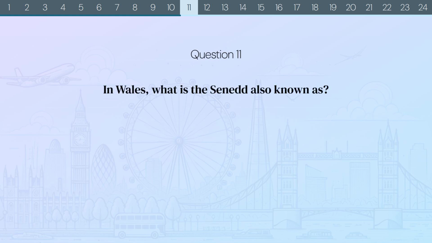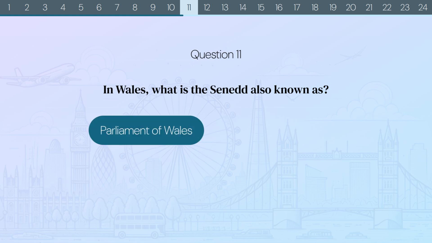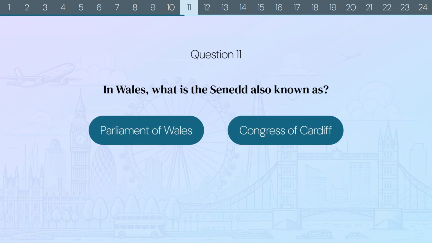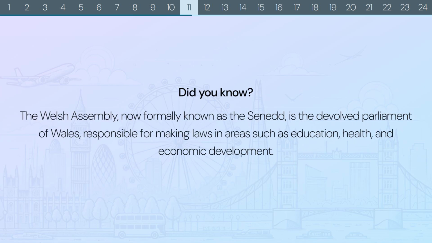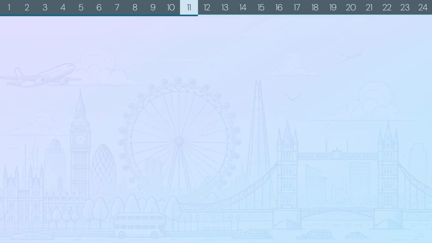Question 11. In Wales, what is the Senedd, also known as? Parliament of Wales, Congress of Cardiff, Welsh Assembly, or Legislative Council? The correct answer is Welsh Assembly. Did you know? The Welsh Assembly, now formally known as the Senedd, is the devolved Parliament of Wales, responsible for making laws in areas such as education, health, and economic development.